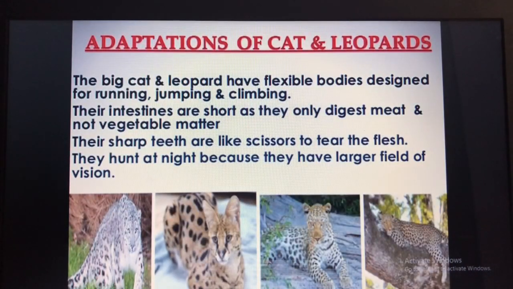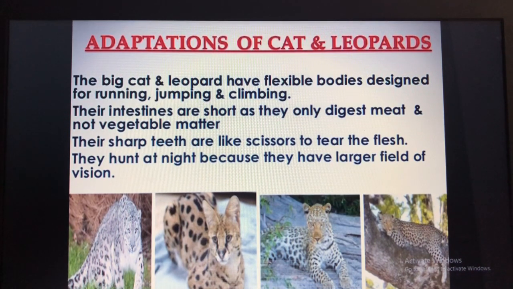Now, how are the cat and the leopard adapted? Next, tropical rainforest animals, that is, the big cat and the leopard. They have flexible bodies designed for running, jumping and climbing. Already everyone is familiar with the cat, isn't it? How it runs, jumps, and climbs.